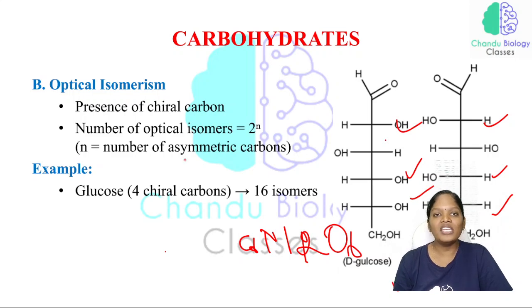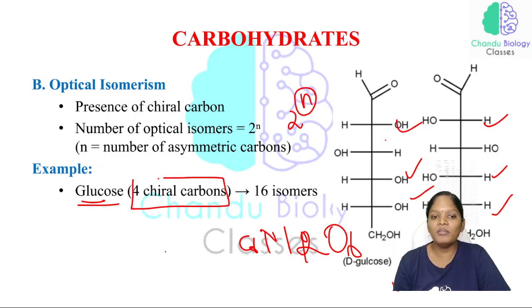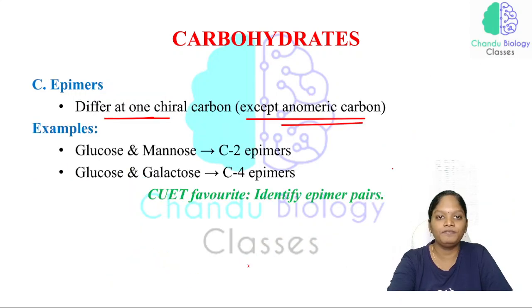To identify the number of isomers exhibited by this compound, you should know the number of chiral carbons. If you know the number of chiral carbons, then you use the formula 2 power n. In the place of n, you write the number of chiral carbons. So if there are 4 chiral carbons present in glucose, then the number of isomers present in glucose will be 16.